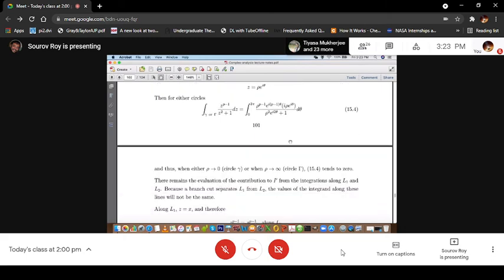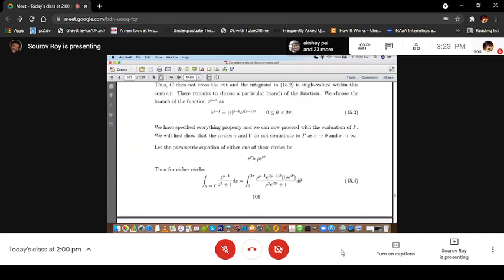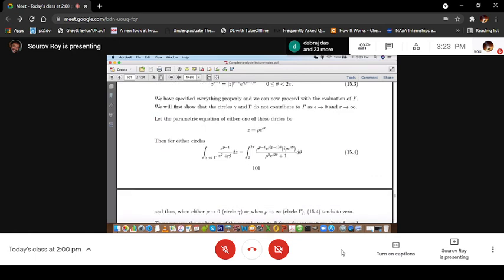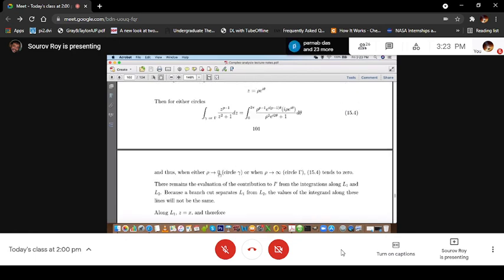And thus you can see from here, when rho tends to 0, this tends to 0. So I have done a common thing, using this rho. When rho is epsilon tending to 0, and when rho is r tending to infinity, the large circle, remember that p is between 0 and 2 and p is not equal to 1, and there is a rho to the power p here, and this is rho square.